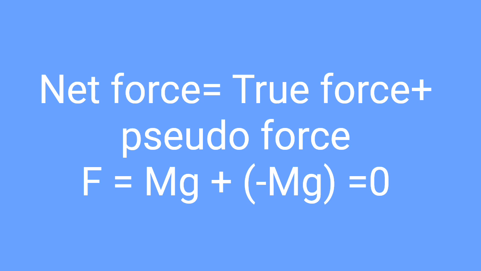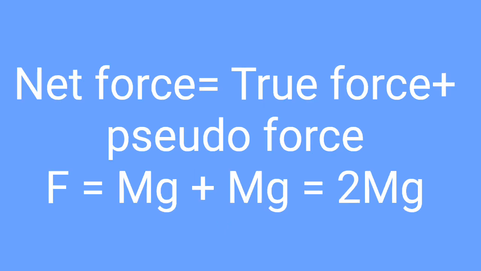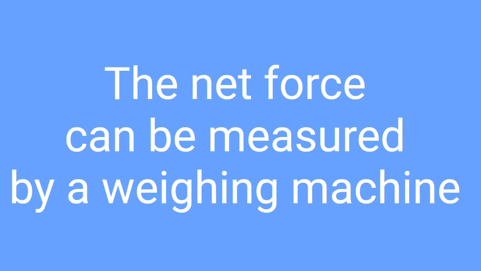But what is the net force in an ascending lift? In an ascending lift, the pseudo force is in the downward direction. So the pseudo force is equal to plus mg. So the net force will be equal to mg plus mg, that is equal to 2 mg. In this way, the pseudo force can be measured by means of a weighing machine taken inside a lift.